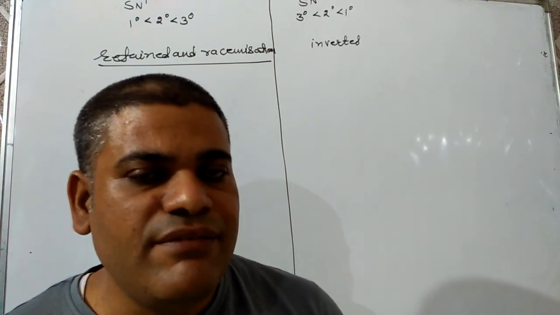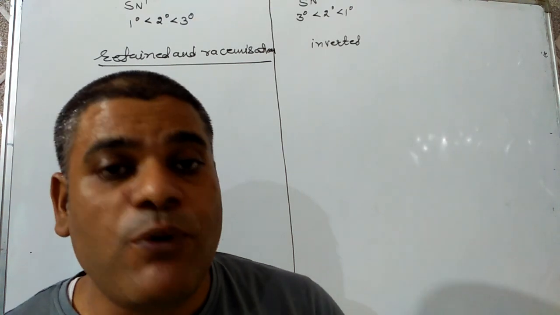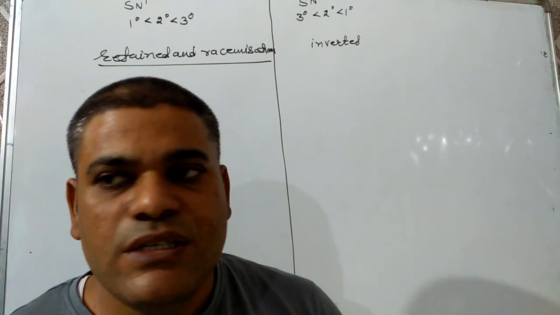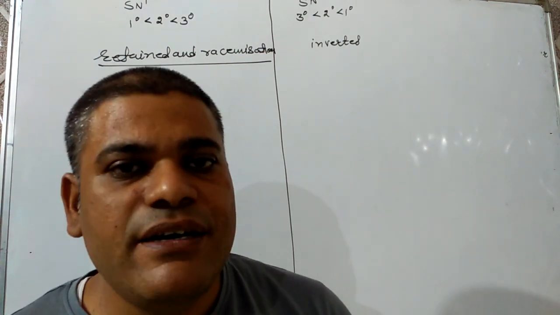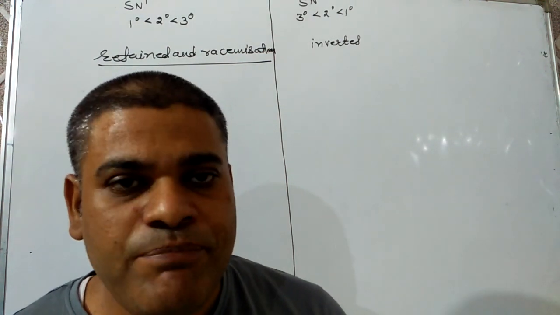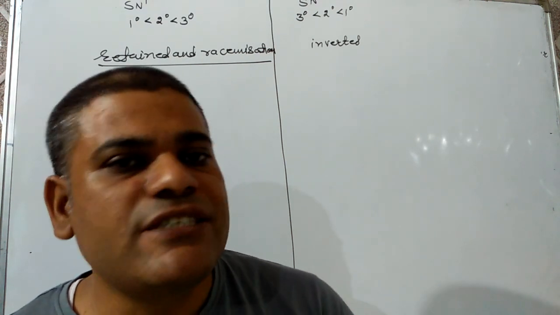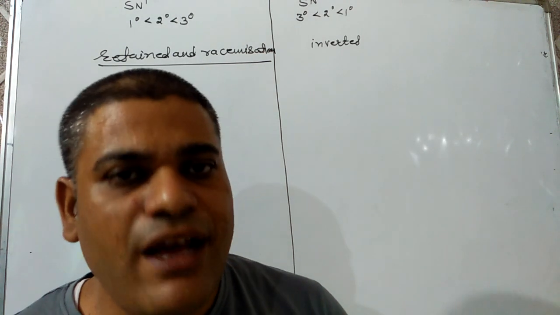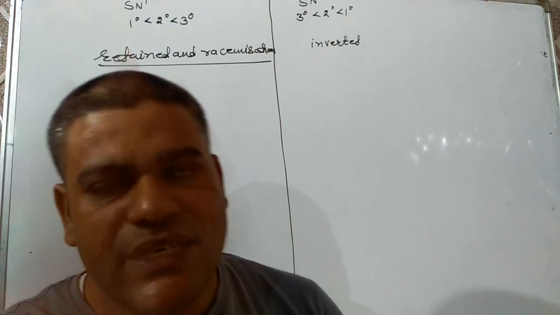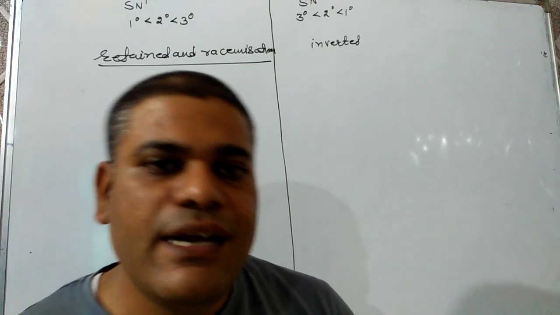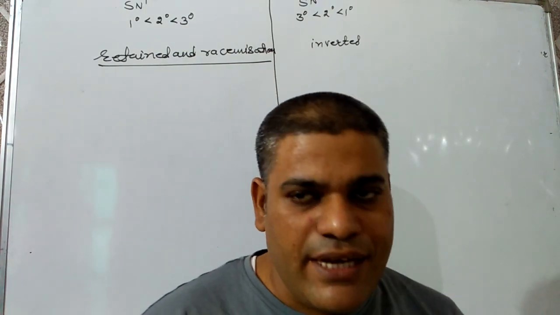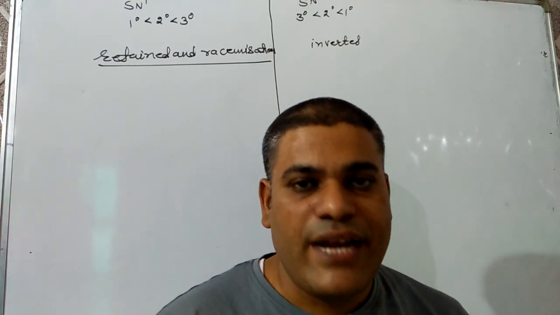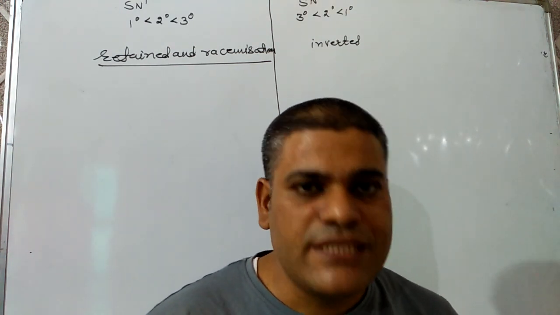Next, for SN1, there must be presence of polar solvent, polar protic solvent. For SN2, there must be aprotic solvent. For SN1, concentration of haloalkane should be low. For SN2, concentration of haloalkane should be high. And on the basis of this, we can decide whether the reaction takes place by SN1 mechanism or SN2 mechanism. It is a very important topic. Generally, questions may be there in your exams. A few questions I am discussing here.